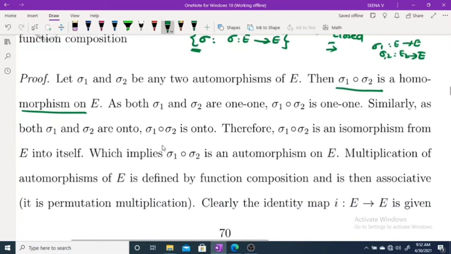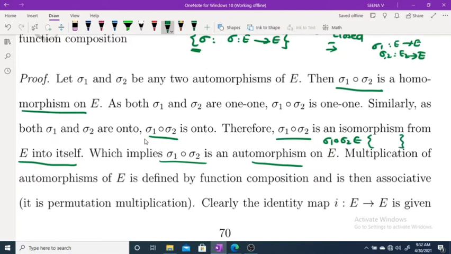Similarly both are onto, therefore sigma 1 composition sigma 2 is onto. Therefore sigma 1 composition sigma 2 is an isomorphism from E into itself, hence an automorphism. That means sigma 1 composition sigma 2 belongs to our set of all automorphisms.